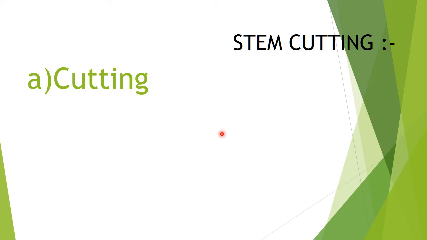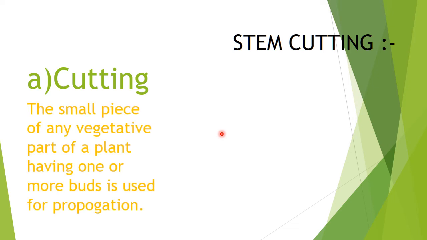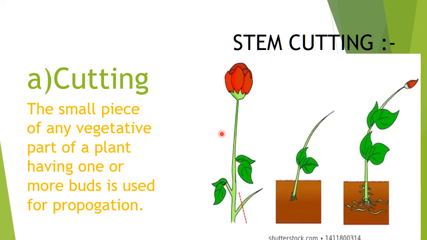So that is happening in stem cutting. Cutting can be through the stem, then it is stem cutting. The same thing with the root will be root cutting, or from the leaf, then it is leaf cutting. So cutting we can call a common term, but according to the part it can be stem cutting, root cutting, leaf cutting. A small piece of any vegetative part having more than one bud is used for propagation.